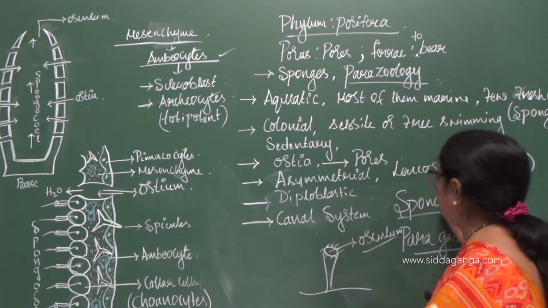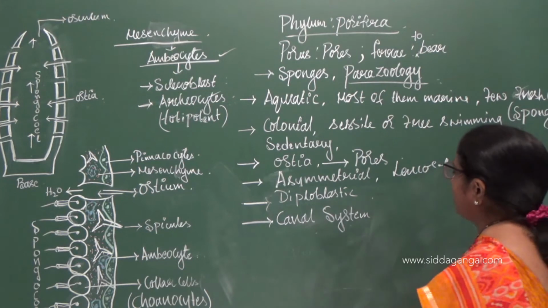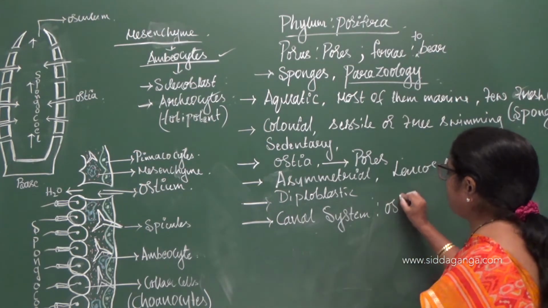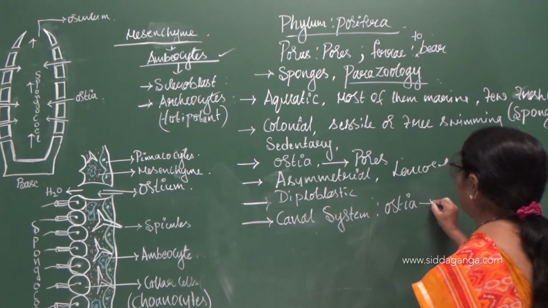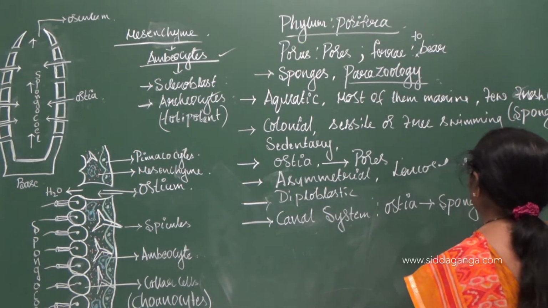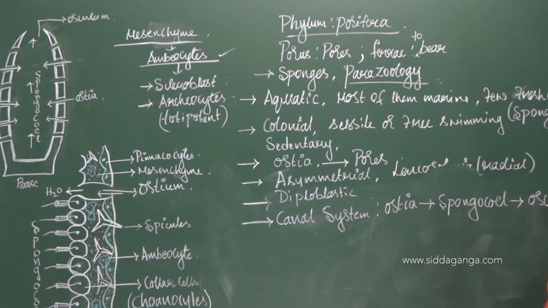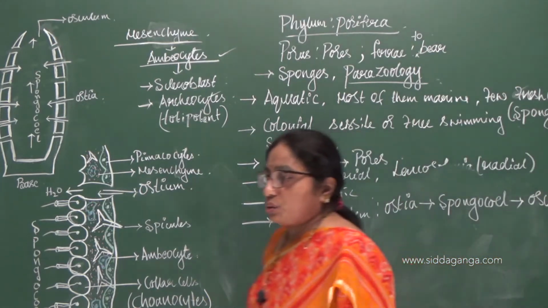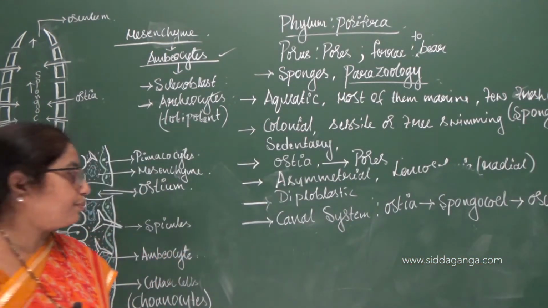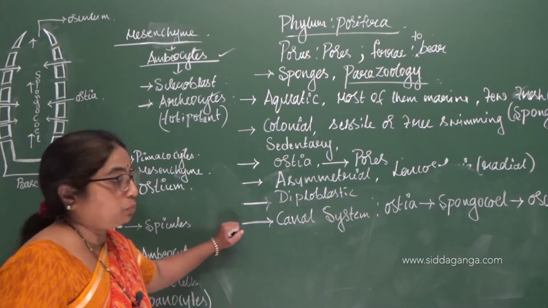The canal system consists of the ostia, which leads into a cavity called the spongocoel, which opens to the exterior with the help of a mouth-like structure called the osculum. So that is the canal system or the water transport system.